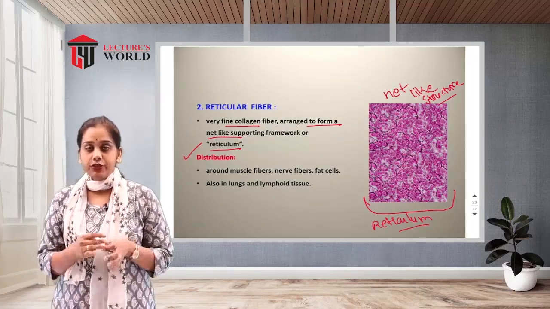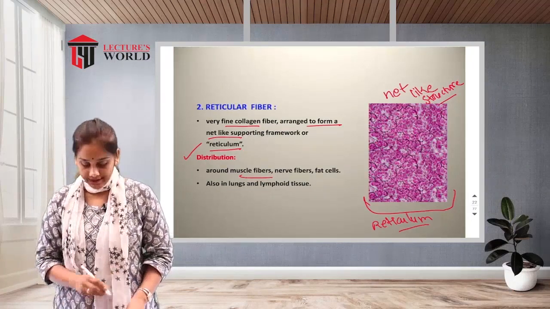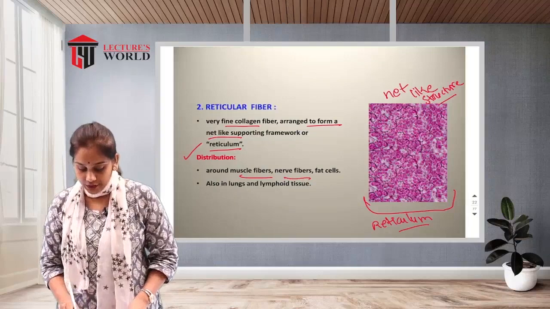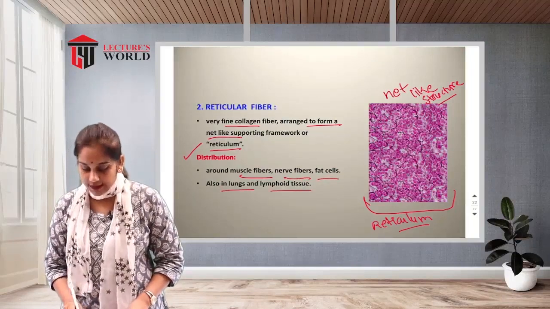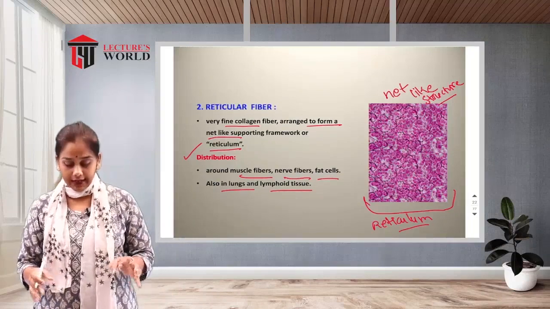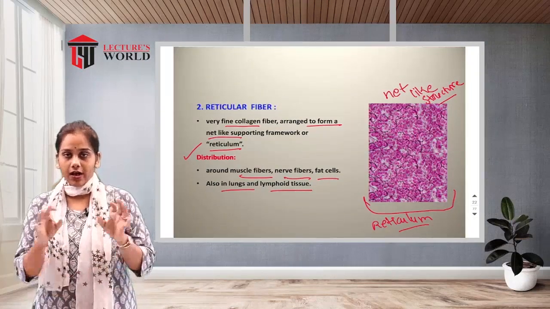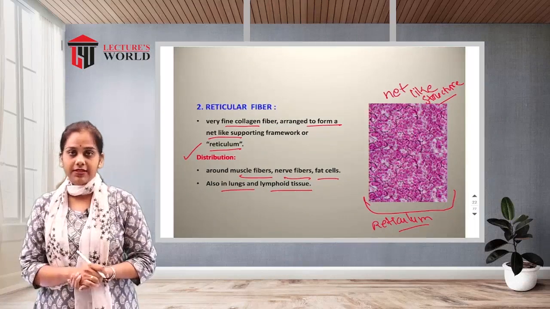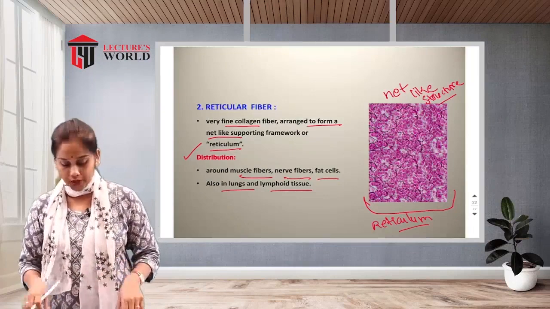Where is it located? It is found around muscle fibers, nerve fibers, and fat cells, and it is also located in the lungs and lymphoid tissue. You can see this net-like structure around the muscle fibers, nerve fibers, fat cells, as well as in the lungs and lymphoid tissue.